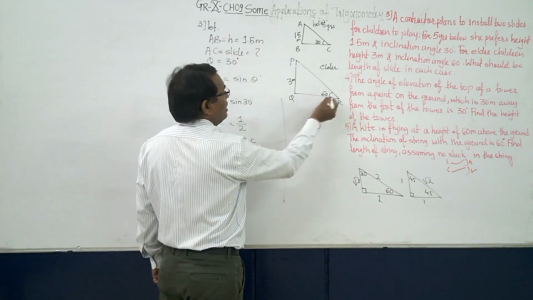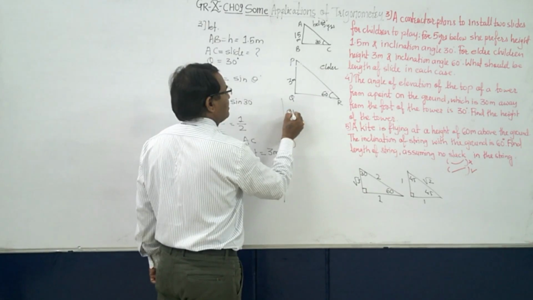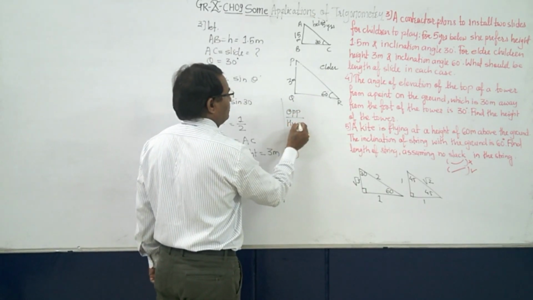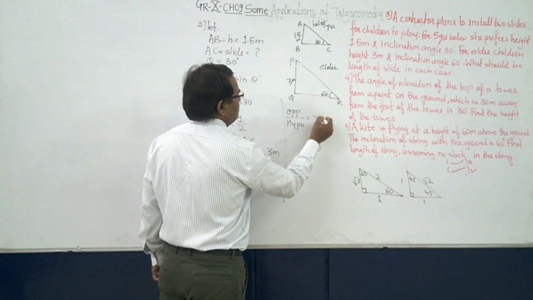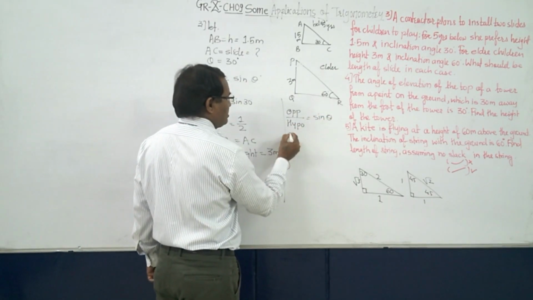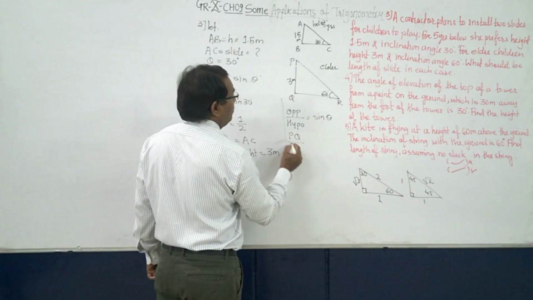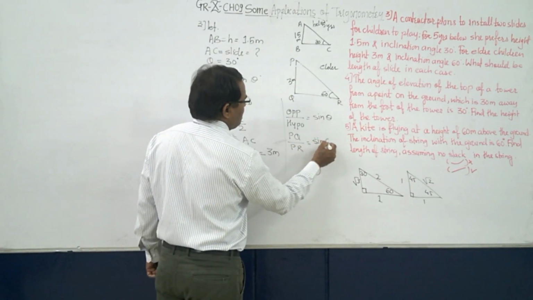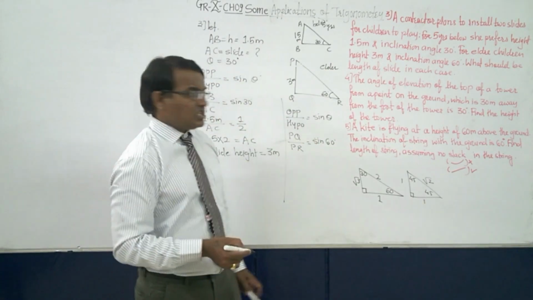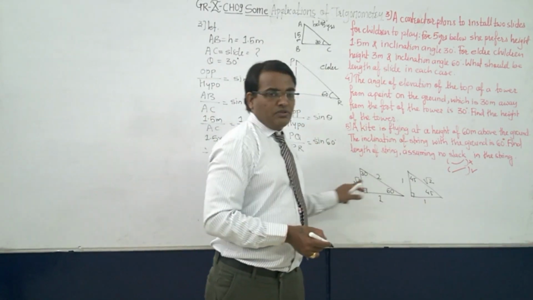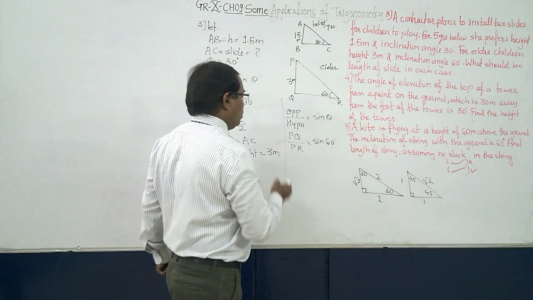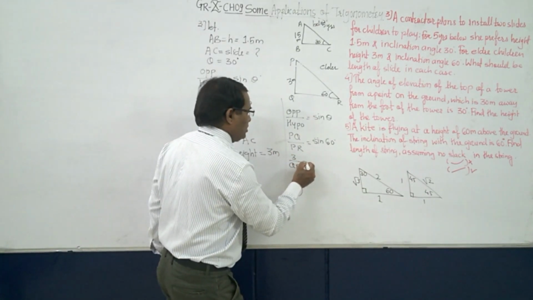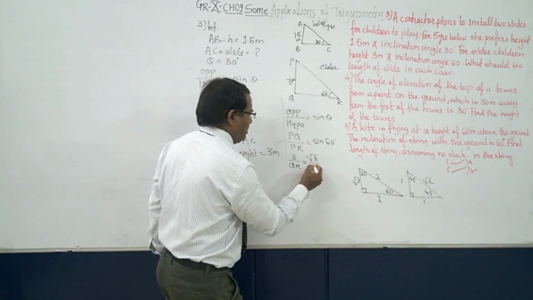Now we will do the same thing with this one. Again the same thing, opposite upon hypotenuse is sin theta. Opposite is PQ, then PQ is equal to PR into sin 60. Now what is sin 60? It is root 3 by 2. So PQ is given as 3, PR you have to find out, and then root 3 upon 2.